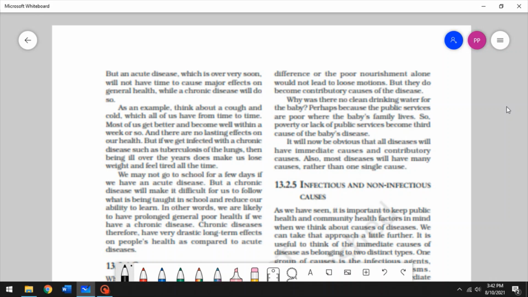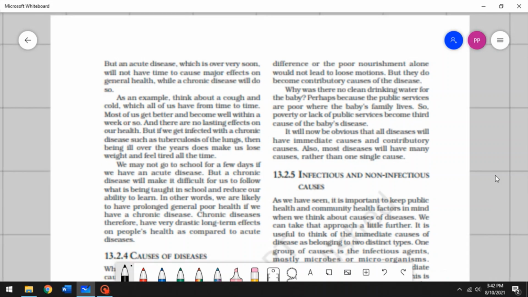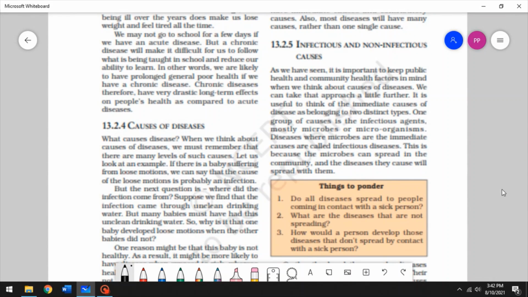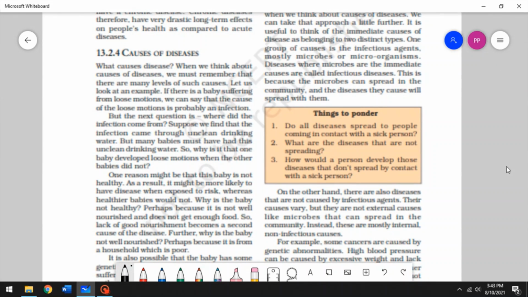All right. So once we talk about that, let's talk about the causes of diseases. So what causes diseases? We've been talking for more than 20 minutes, I think, about what is considered a disease, what diseases are, all of that. So what causes diseases? When we think about the causes of diseases, we must remember that there are many levels of such causes. All right.